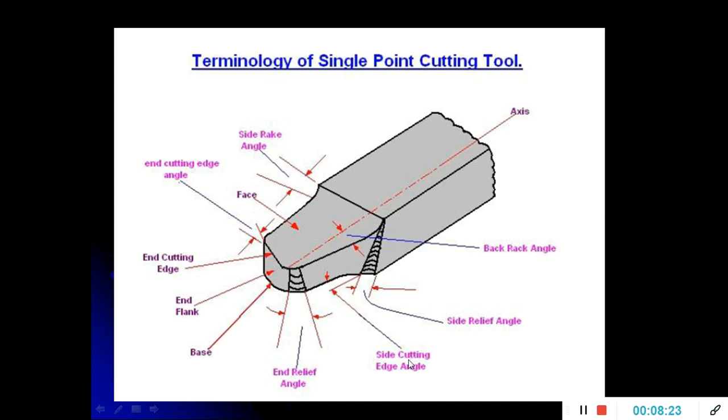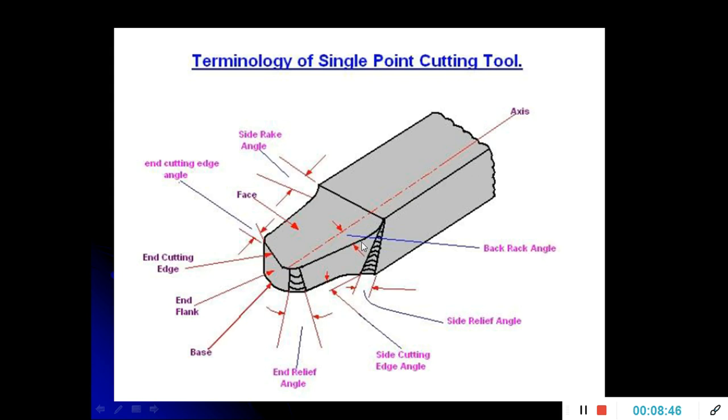Side cutting edge angle. Another angle is provided at the end side of the workpiece, which gives sharpness to the tool. Otherwise, when you are converting from this rectangular bar to the cutting edges, you have to make some slope here, and this angle is known as the side cutting edge angle.